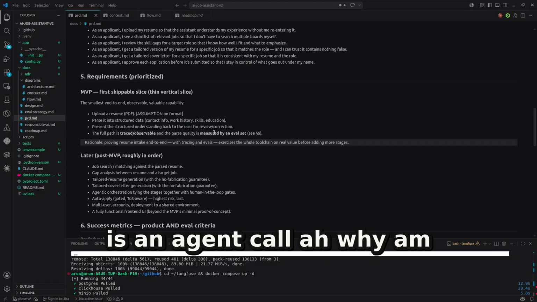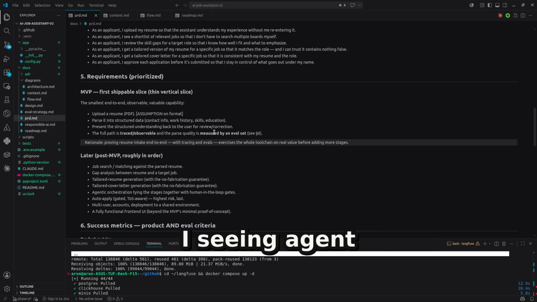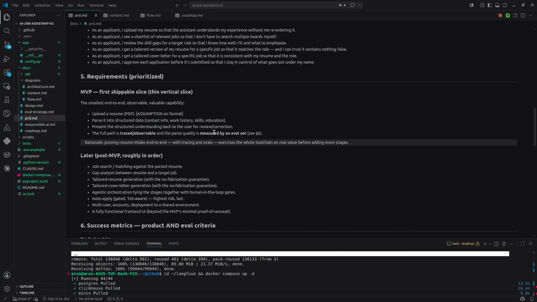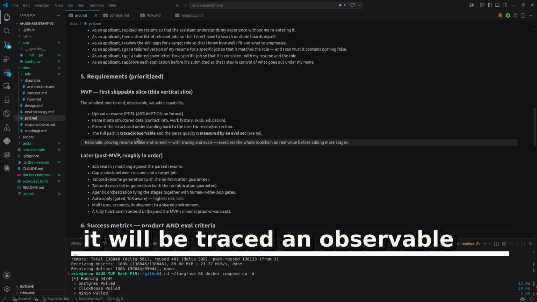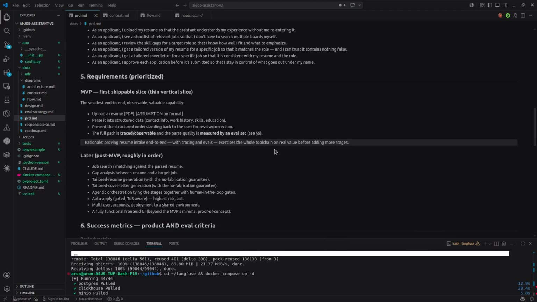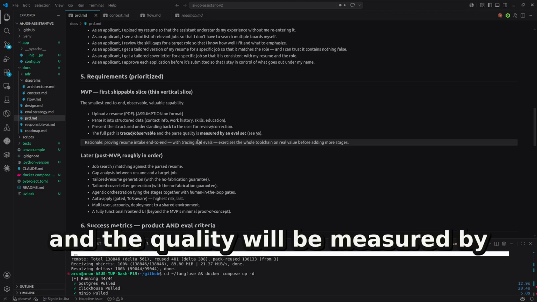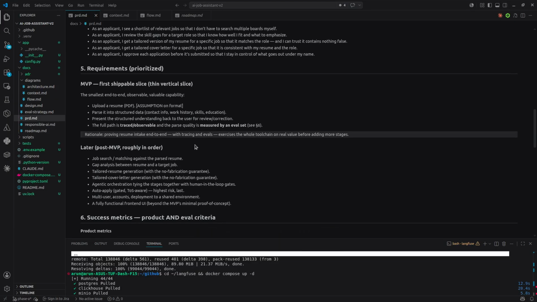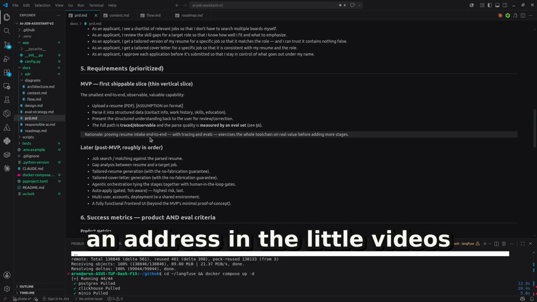So if there is an agent call, why am I saying agent? If there's a model call, it will be traced and observable, and the quality will be measured by the eval set that we will address in the later videos.